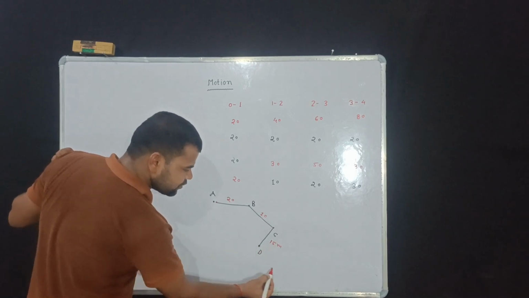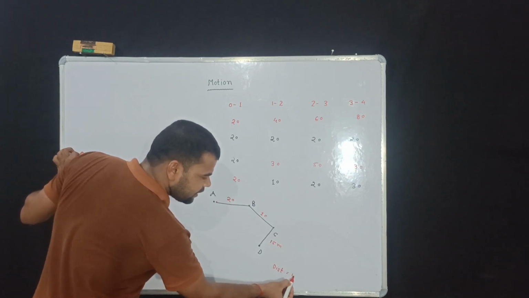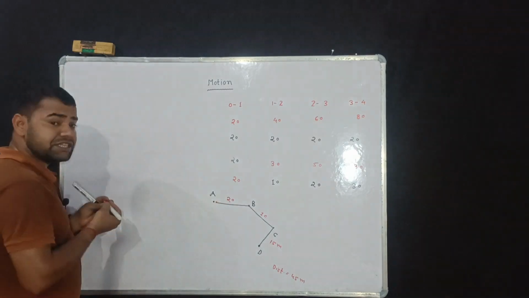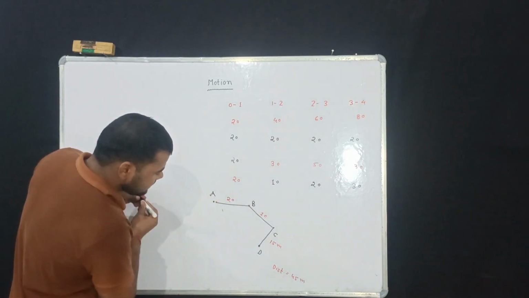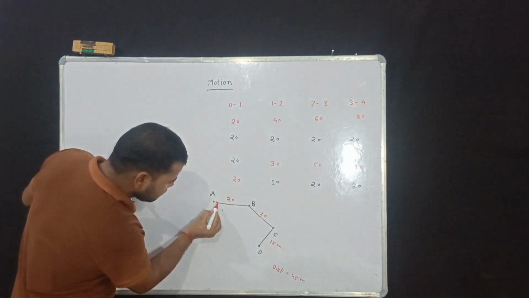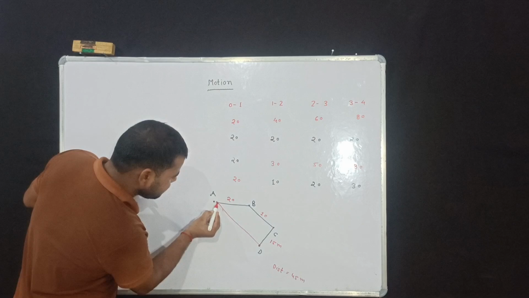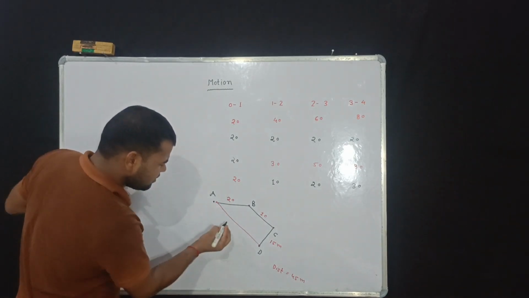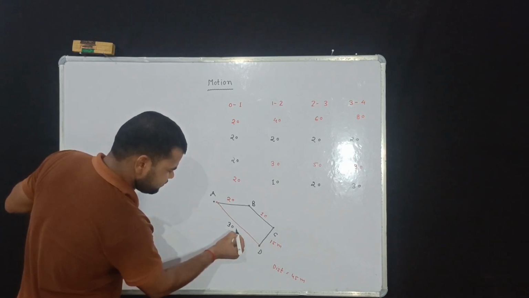So the distance in this case will be 45 meters. What will be the displacement? Displacement will be this, A to D. For example, this is 30 meters.